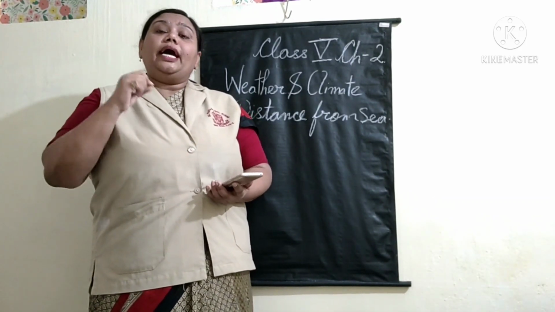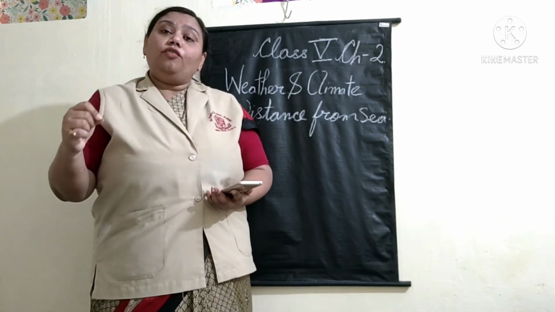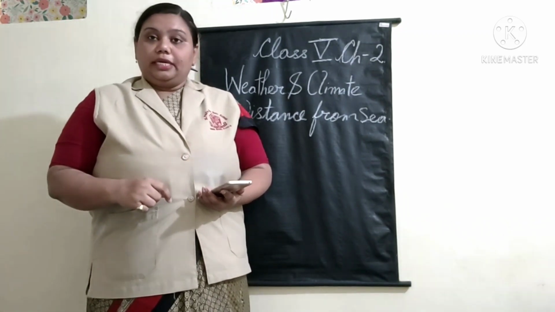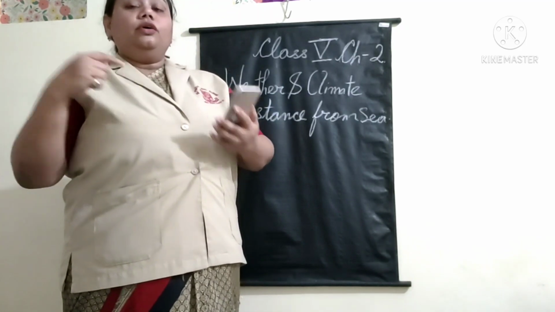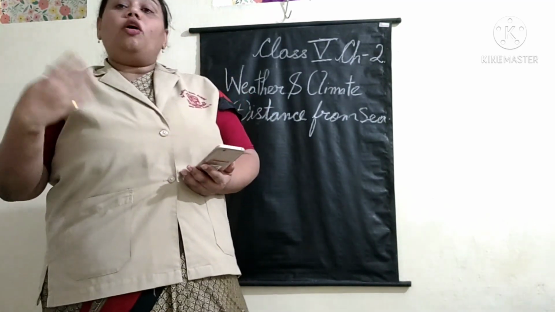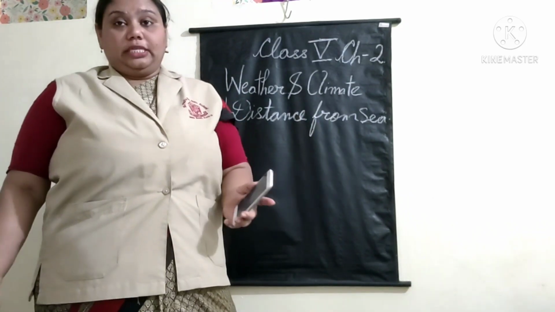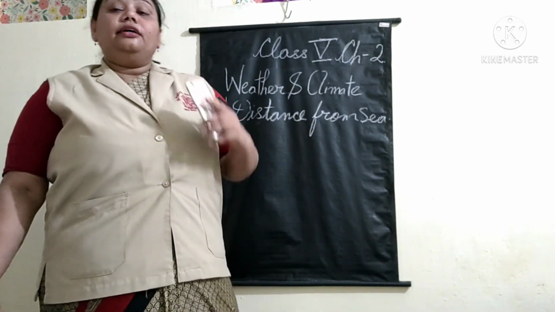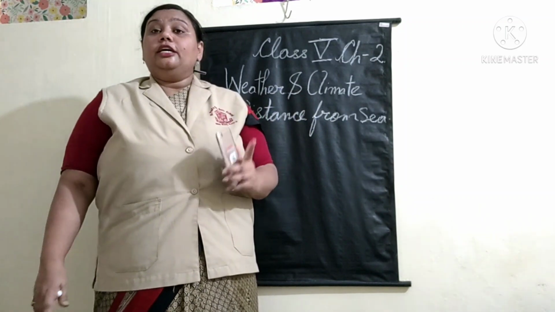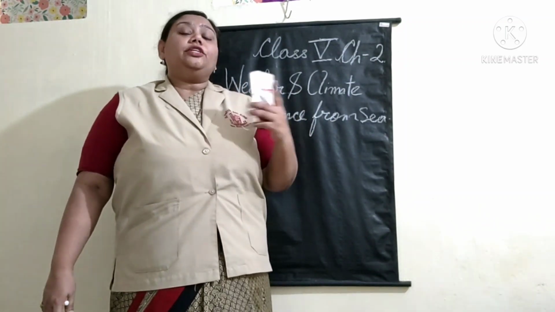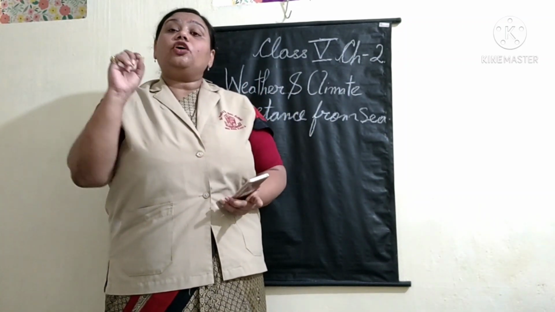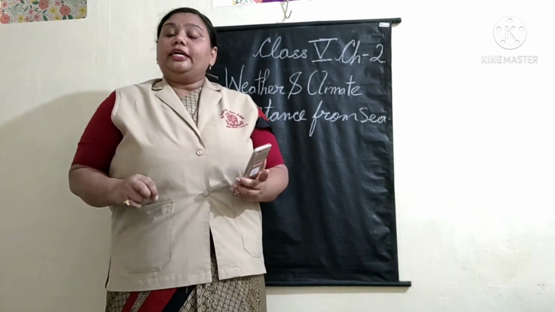Mumbai has a moderate type of climate. It becomes opposite for those areas which are far from the sea, like Delhi. So what is the opposite of moderate climate? It is the continental type of climate.